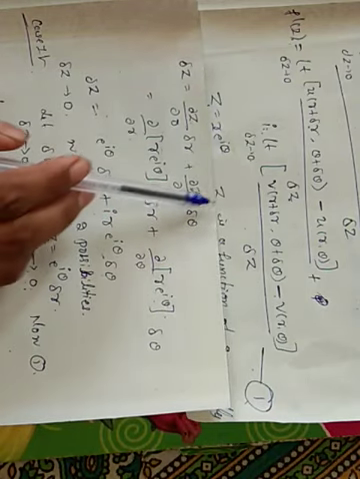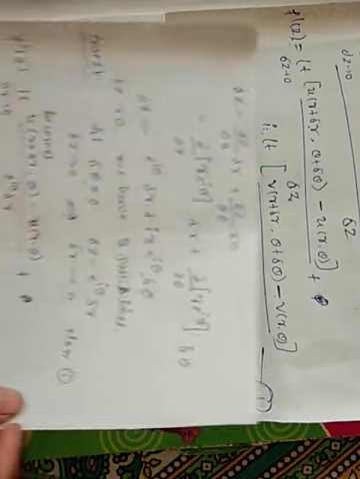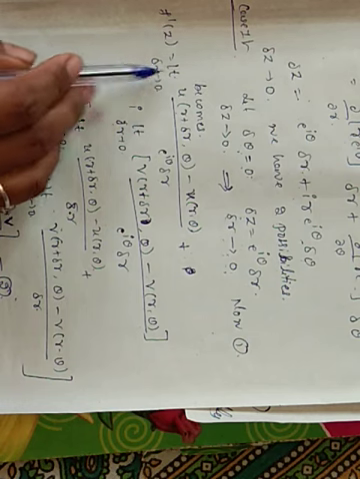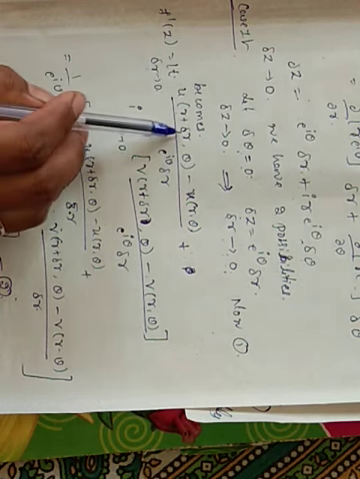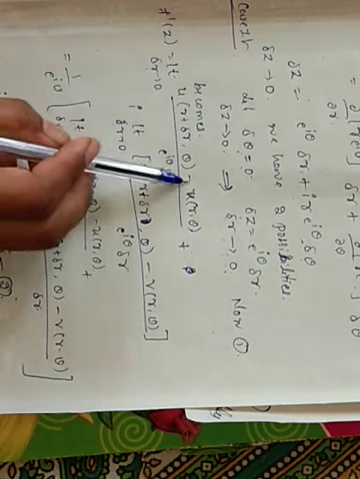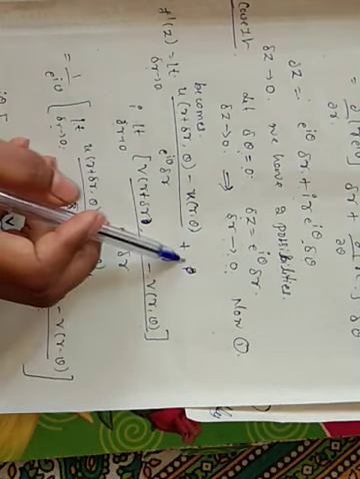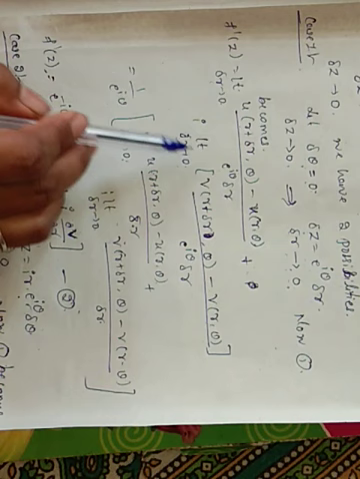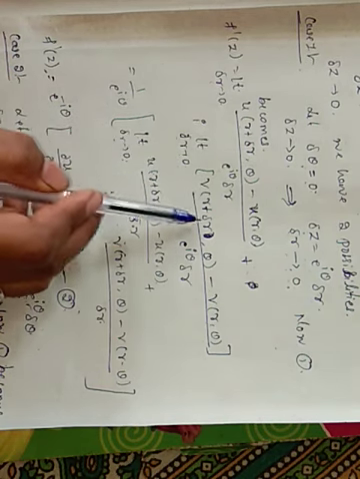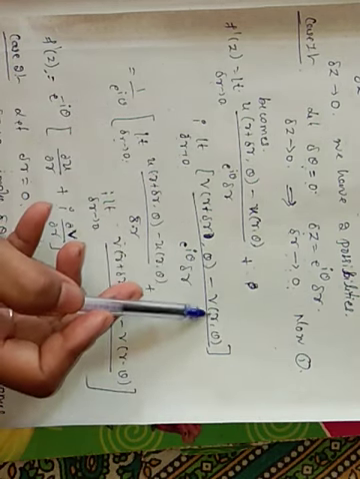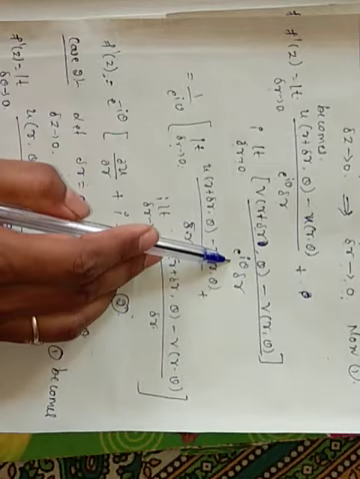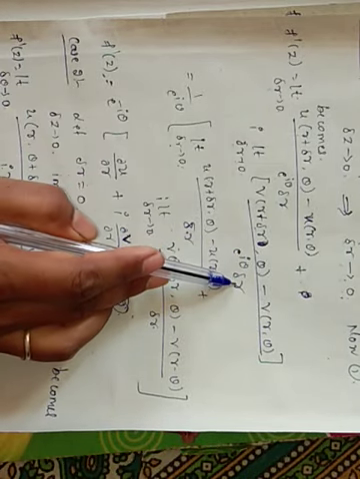Substituting these values in this equation 1, we get f dash of z equal to limit delta r tends to 0 of u of r plus delta r comma theta minus u of r comma theta divided by e raised to i theta into delta r, plus i into limit delta r tends to 0 of v of r plus delta r comma theta minus v of r comma theta divided by e raised to i theta into delta r.